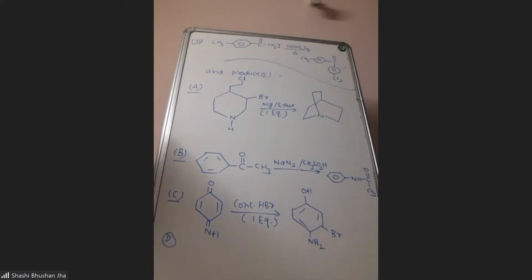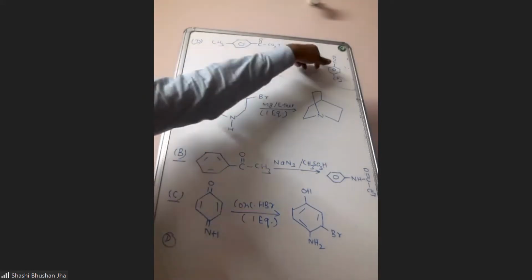So these are 4 reactions and products I have written. You have to identify which are correct here. This is calcium hydroxide, iodine, I2.